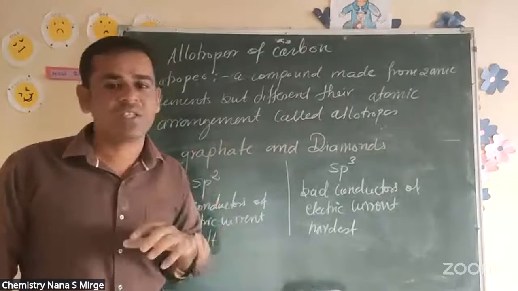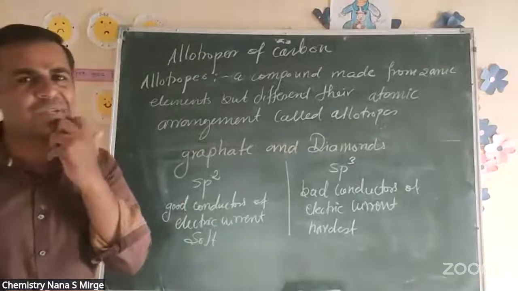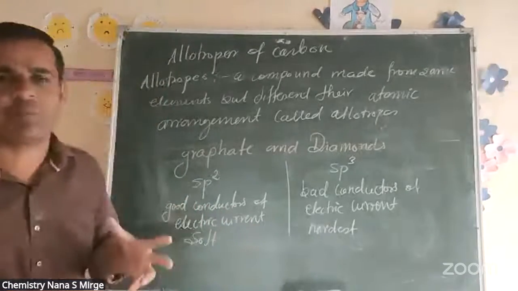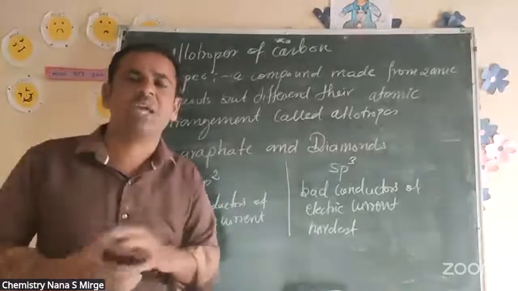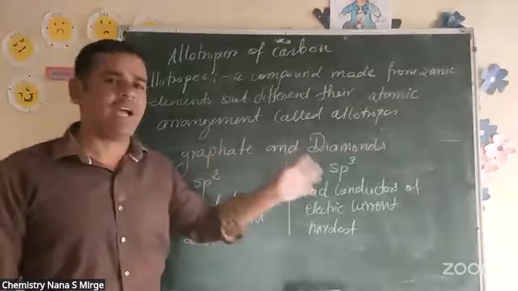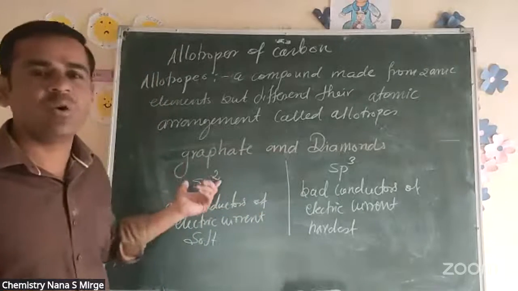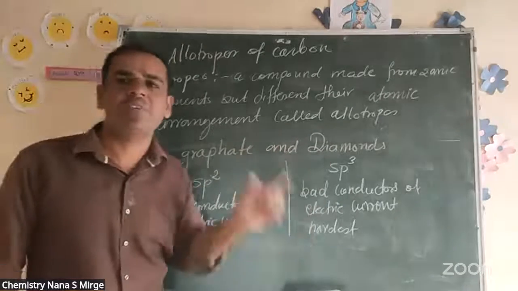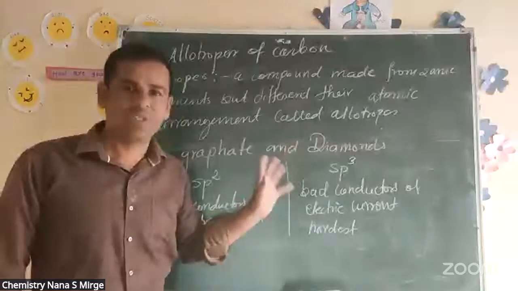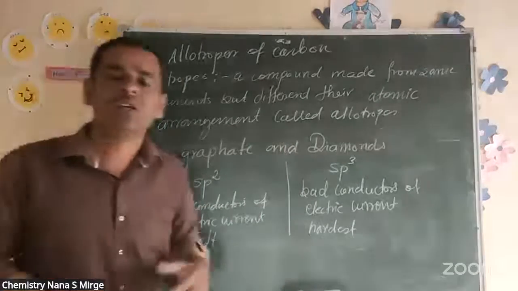So different structure having different property. These things you have to understand: different thing, different property, and due to this different property, they behave differently. Graphite is black in color and diamond is a shiny color. Graphite has no reflective index, but diamond has a certain reflective index. Diamond is a very hard material, the hardest material, and graphite is a soft material.